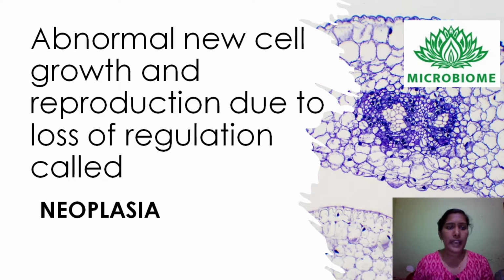Abnormal cell growth and reproduction due to loss of cell regulation is called neoplasia, and the abnormal growth itself is called neoplasm.